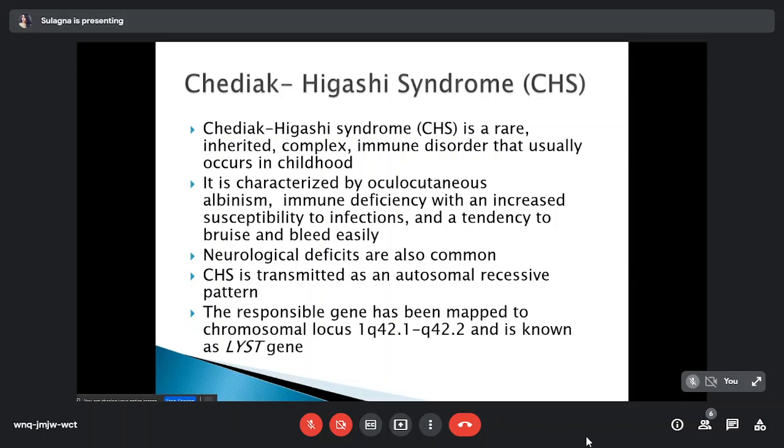Next is Chediak-Higashi syndrome. It is a rare inherited complex immune disorder that usually occurs in childhood. It is characterized by oculocutaneous albinism, immunodeficiency with an increased susceptibility to infection, and a tendency to bruise and bleed easily. Neurological deficits are also common. Chediak-Higashi is transmitted in an autosomal recessive pattern. The responsible gene is mapped to chromosome locus 1q and is also known as the LYST gene.